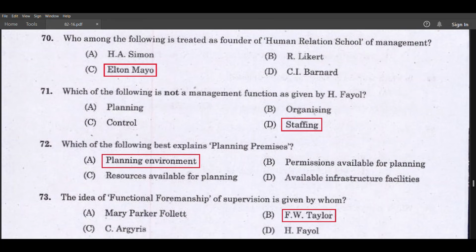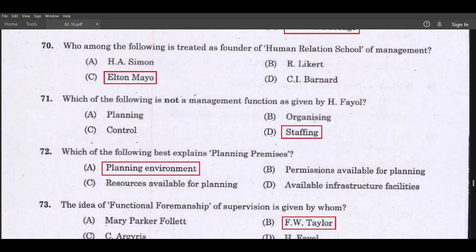Who among the following is treated as founder of Human Relations School of Management? Elton Mayo. Which of the following is not a management function as given by H. Fayol? Staffing. Which of the following best explains planning premises? Planning environment. The idea of functional foremanship of supervision is given by whom? F.W. Taylor.